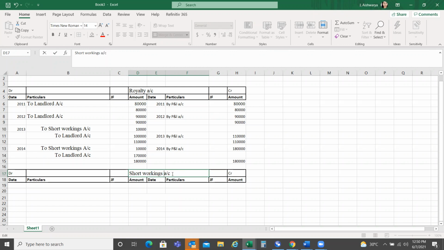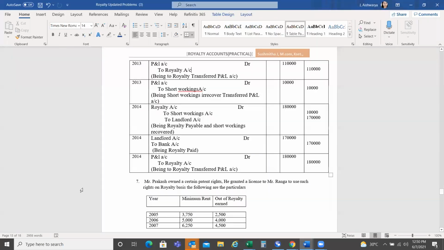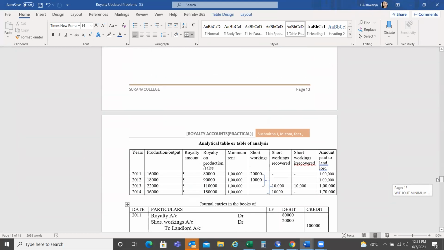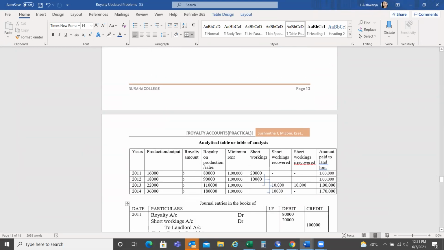As it is short workings account, let's look into it, because short working is only for 2 years, and for all 4 years we have to enter. One short working is irrecoverable for 2 years, and for 2 years it is recovered.